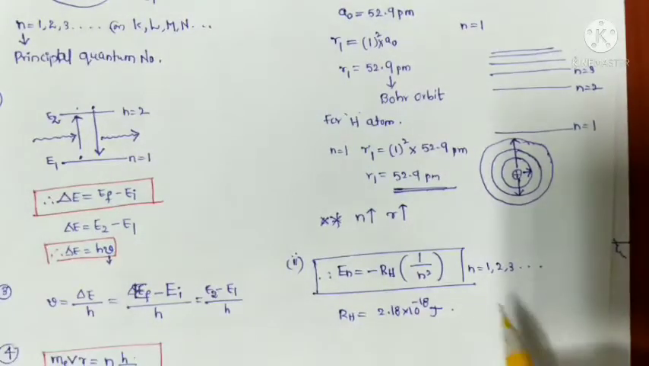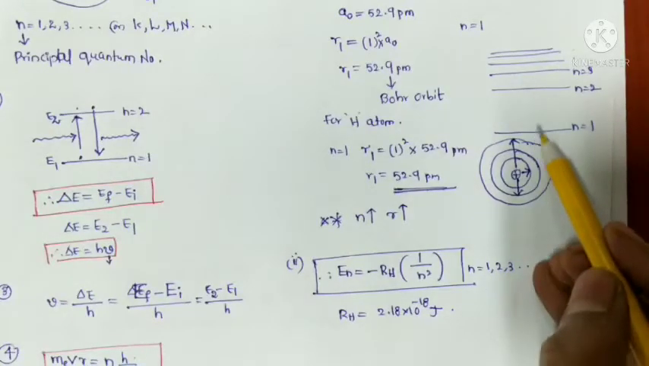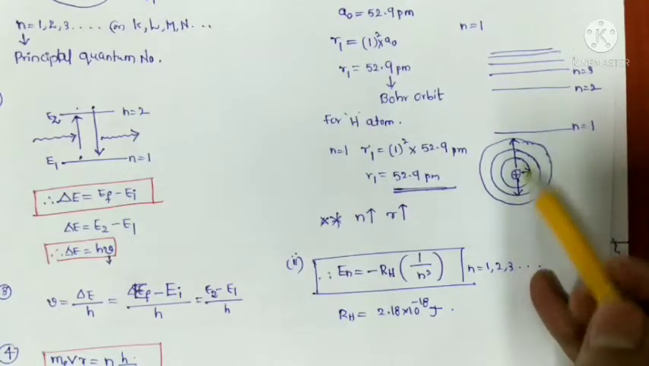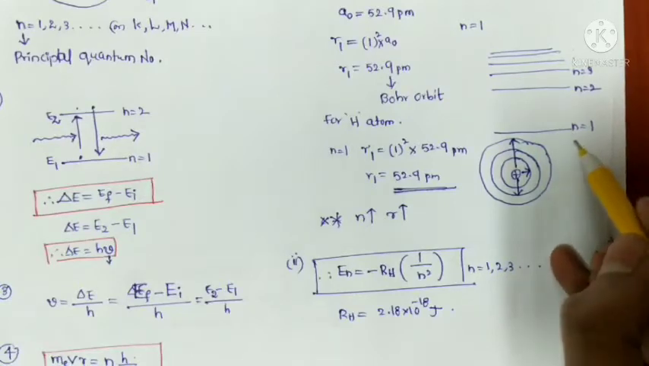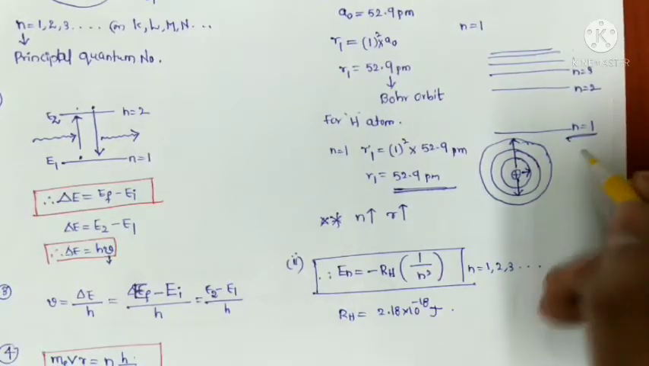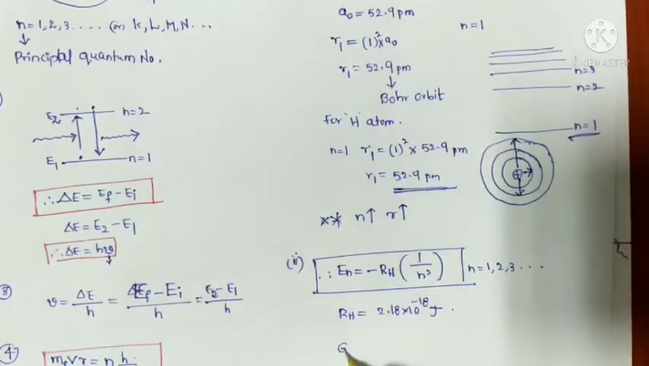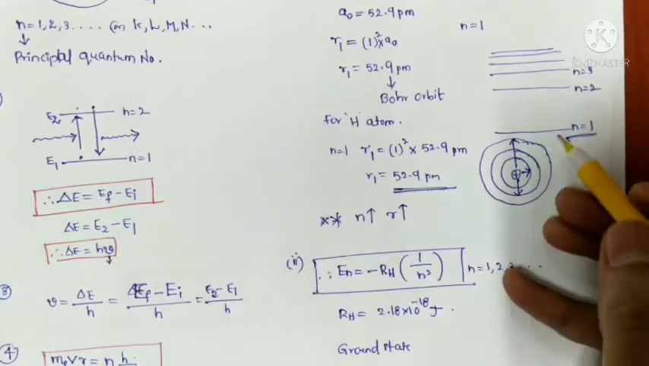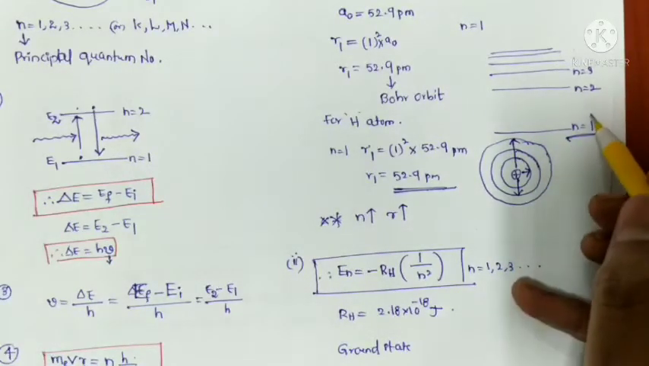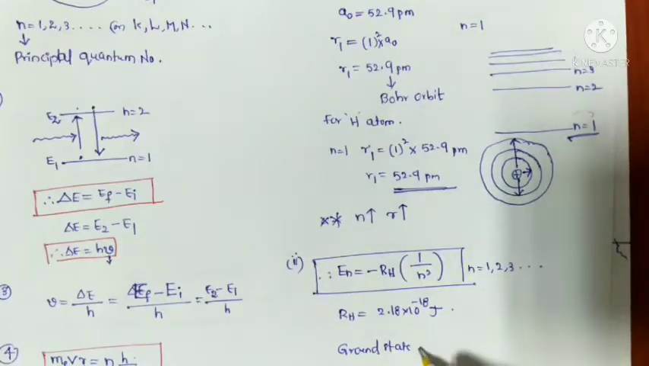Generally there are a number of energy levels. Among these energy levels, the lowest energy level is called the ground state, or ground state energy level. The lowest energy state is called the ground state. So in these energy levels, what is the ground state? n is equal to 1 is the ground state.